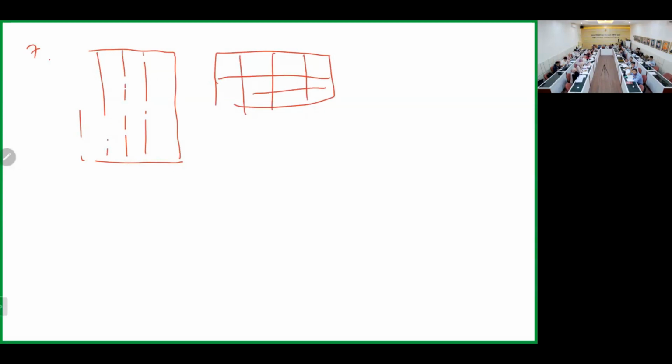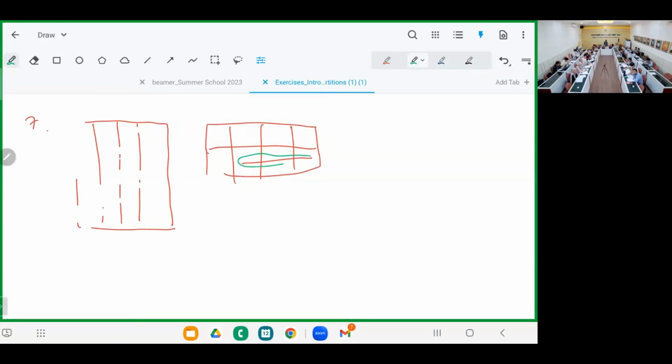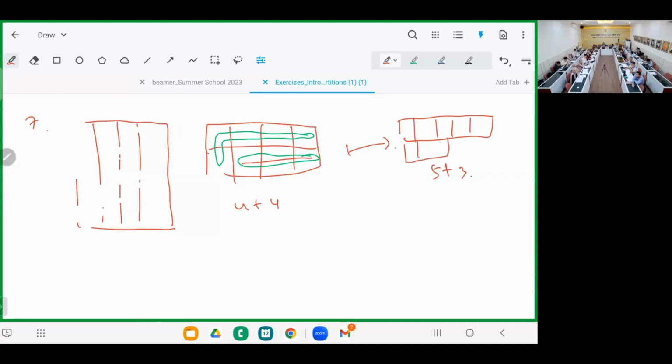So if you cut this part, I can use another color. One, and then another one here, right? So this one is, what is it? 4 plus 4. And then we transfer it into 2, 3, 6 plus, 5 plus 3. 1, 2, 3, 4, 5, and then we have 3 here, correct? Something like this. So we cut.